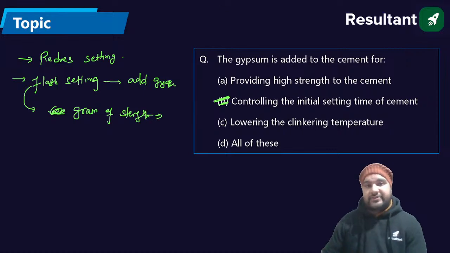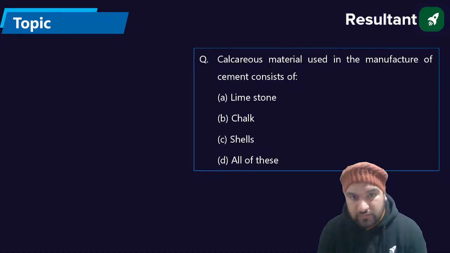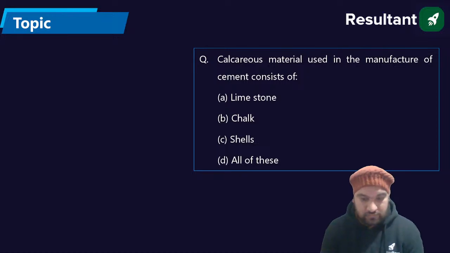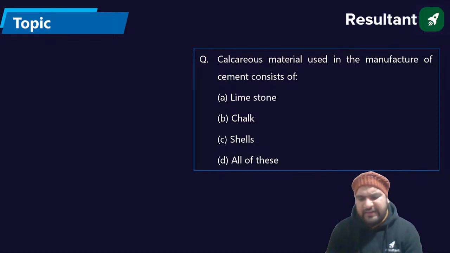Okay, next question. The calcareous material used in the manufacture of cement consists of what?